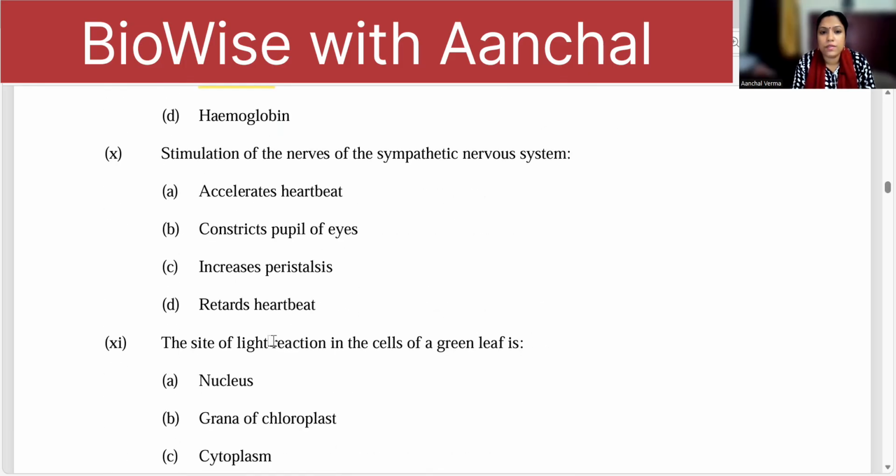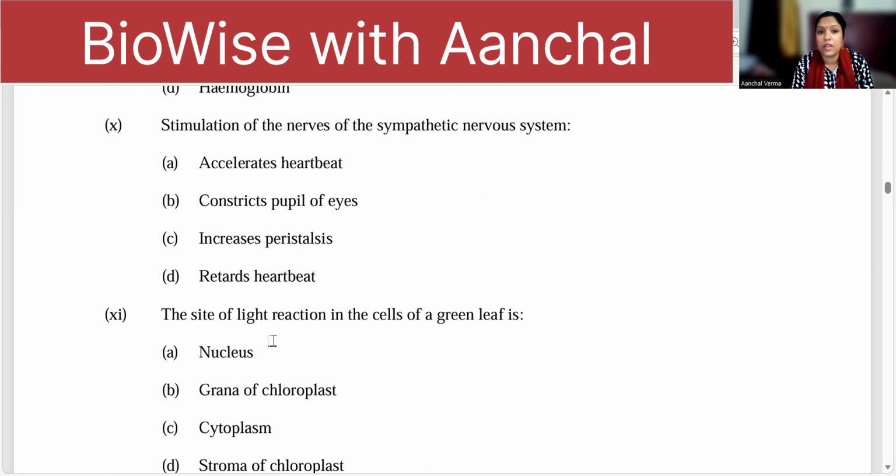Stimulation of the nerves of the sympathetic nervous system is for stress. So what happens during stress? It accelerates heartbeats. The rest all is in your parasympathetic nervous system.